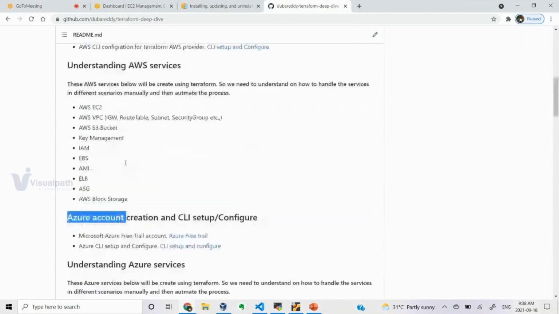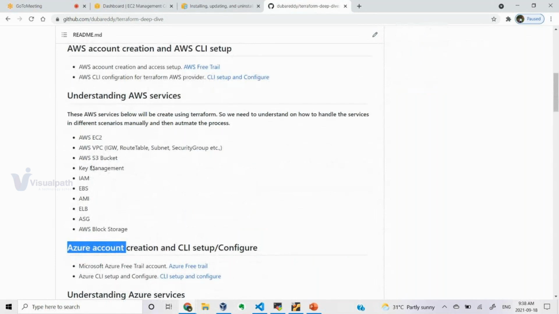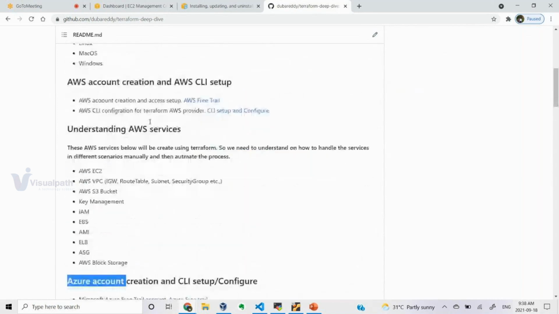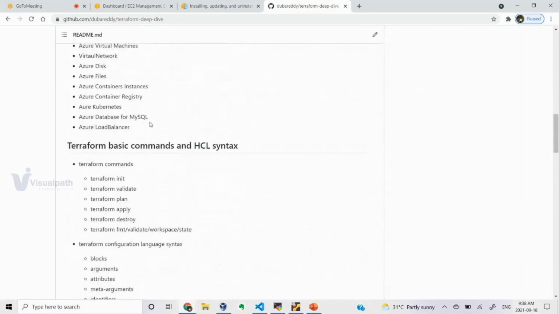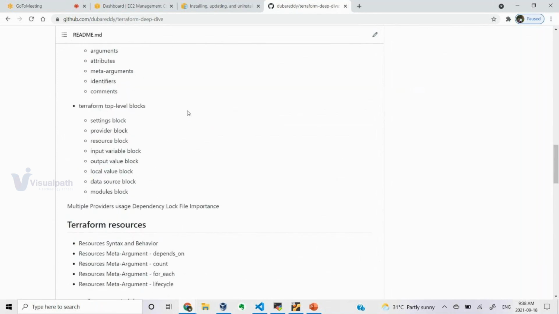Okay, and then how to configure AWS and Azure for your Terraform to run some API calls or whatever it is. Whatever the provider is, first we have to understand what Terraform is, what the fundamentals are, what the workflow is, and what the state file is. Everything is common. Whatever the provider is, the workflow of working with Terraform is the same.